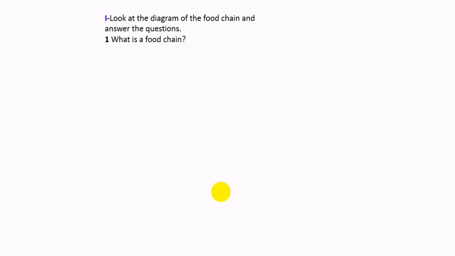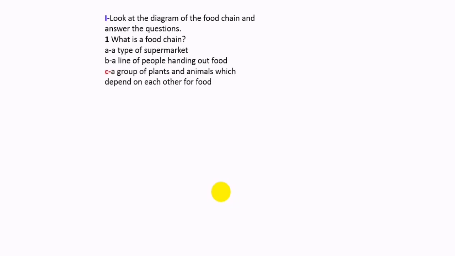Look at the diagram of the food chain and answer the questions. Now you've got a little bit of interpretation about the diagram or reading. What is a food chain? It's a very simple and clear question. A type of supermarket? We haven't spoken about the supermarket.